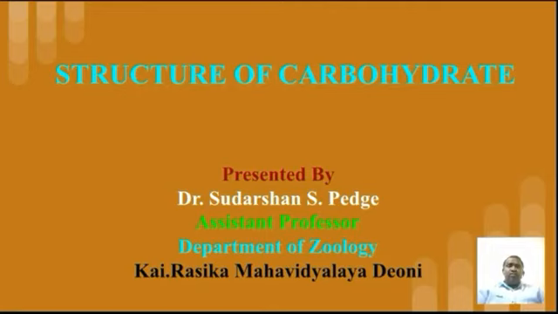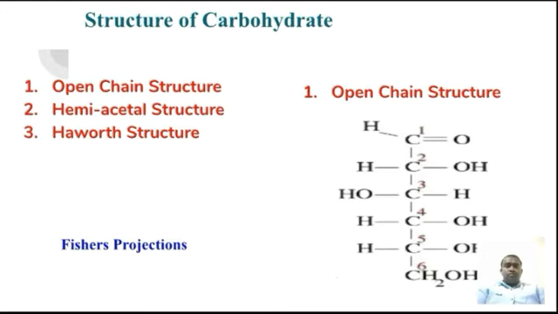Okay, now today's lecture is on structure of carbohydrate. There are three types of structure: open chain structure, hemiacetal structure, and Haworth structure. Question may arise, what is meant by the open chain structure?